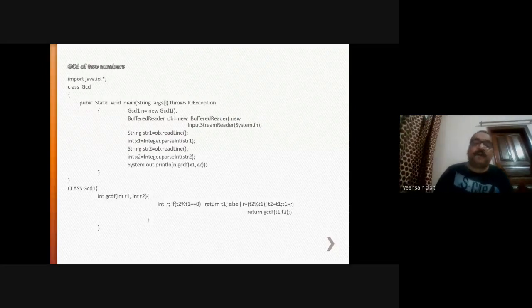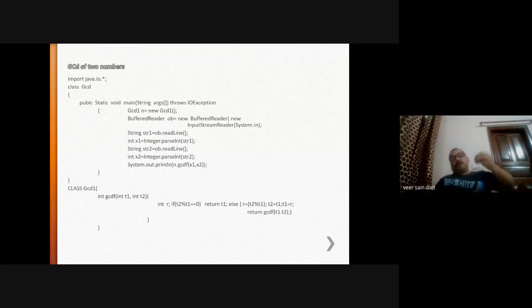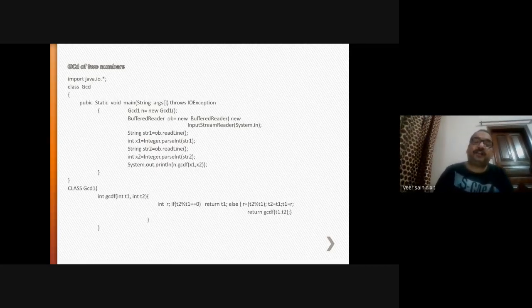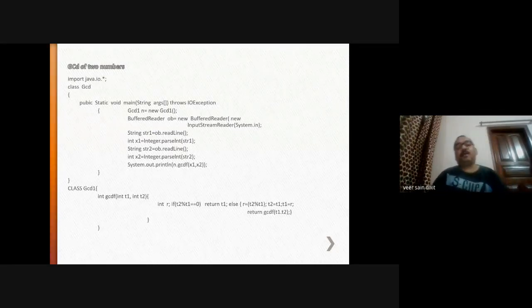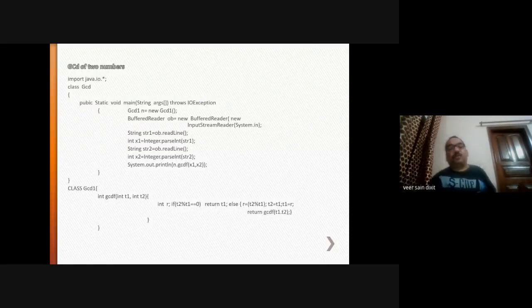And in call by value, whenever you come out of this function, the values assigned to T1 and T2 will vanish. Why vanish? Because separate memory is allocated for T1 and T2. They are not the actual memory of x1 and x2. They are copies of x1 and x2 which are stored in T1 and T2.